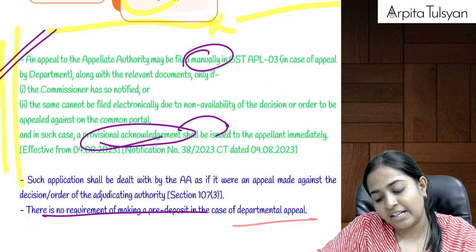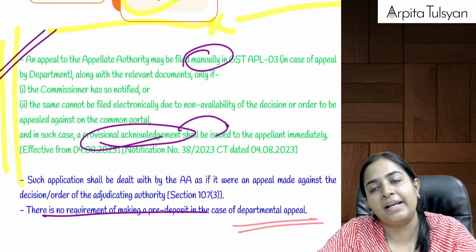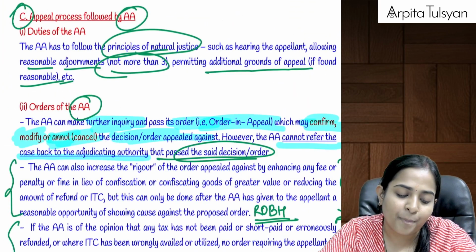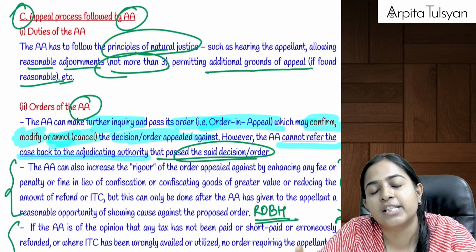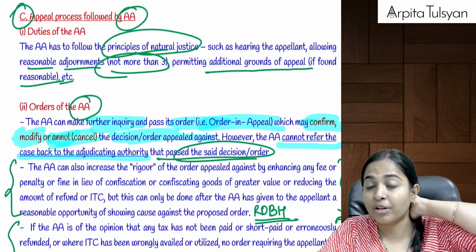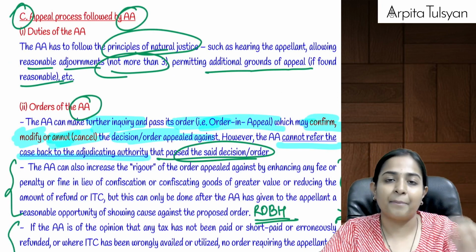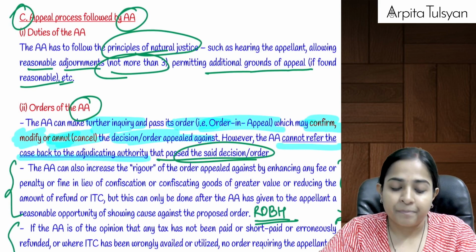And yes, whenever the department is filing the appeal, at that time there will be no requirement to pay any pre-deposit. Pre-deposit of taxes, payment of taxes can obviously be made applicable only on the taxpayer. So we cannot ask the department to pay any pre-deposit. Are you clear with this?